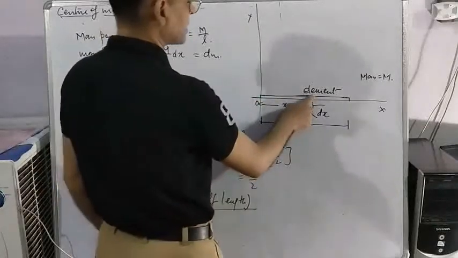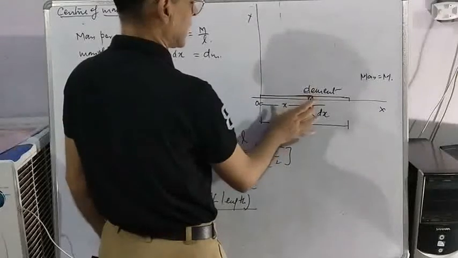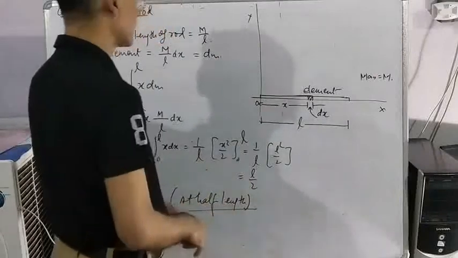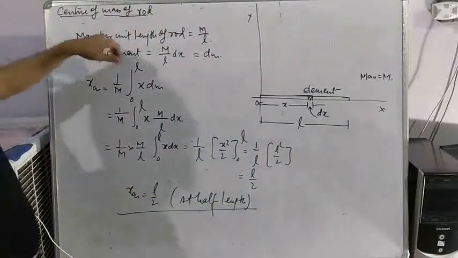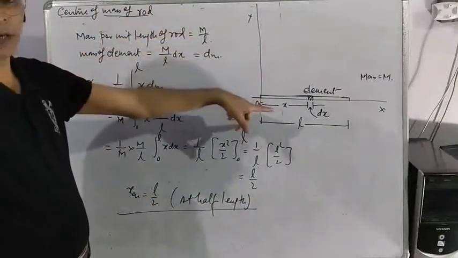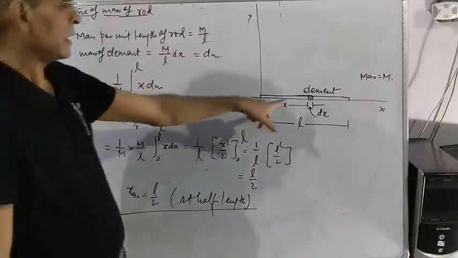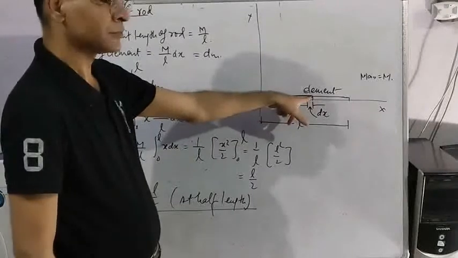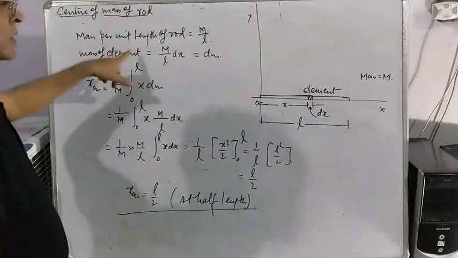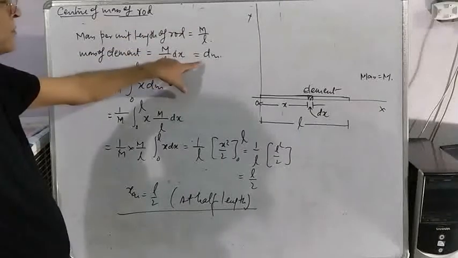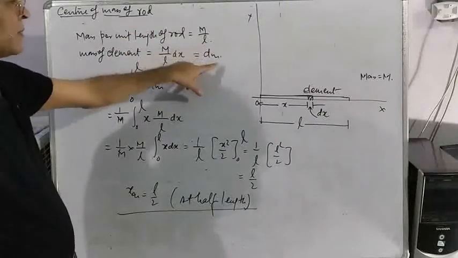One such element is taken as dx at distance x. Mass per unit length: total length L, total mass M, so mass per unit length is M by L. Length of element is dx, so mass of element will be M by L into dx, and this mass is represented as dm.